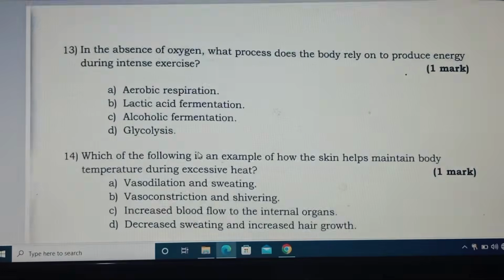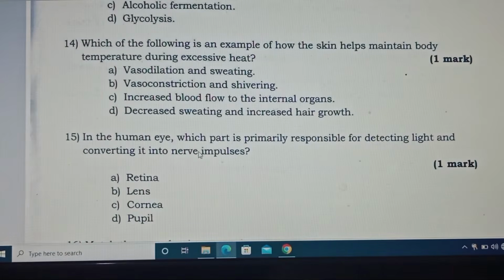Good. Question number 14. Which of the following is an example of how the skin helps to maintain body temperature during excessive heat? Vasodilatation and sweat. Yes, that is A. For vasodilatation, that is thermoregulation.